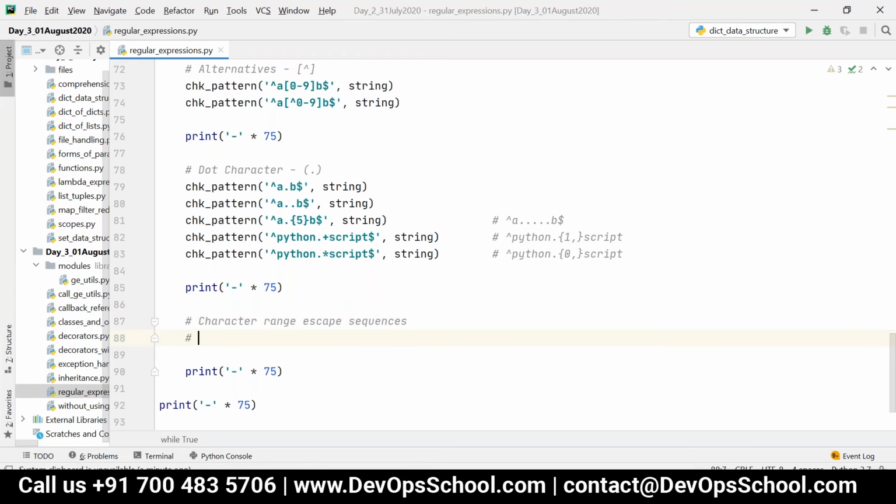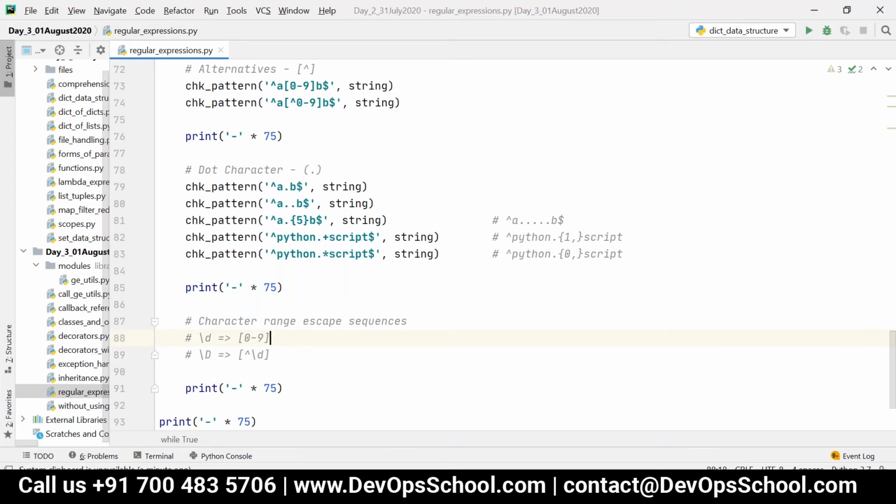So character range escape sequence. Now we have something like slash d. Slash d is nothing but an alternative to 0 to 9. So either you can say 0 to 9 or you can say slash d. And then slash capital D is nothing but the inverse of slash small d, that is, other than numbers.